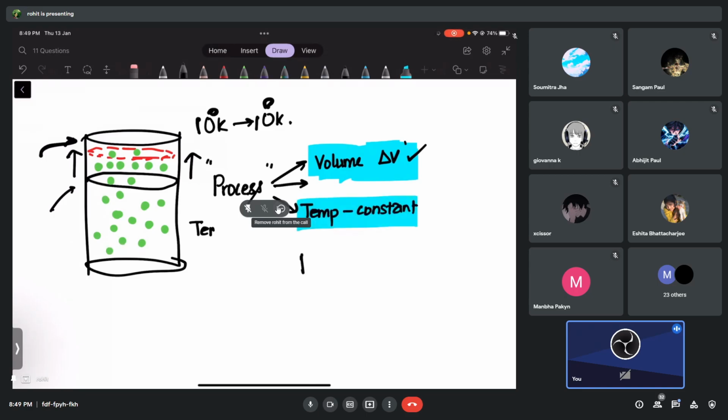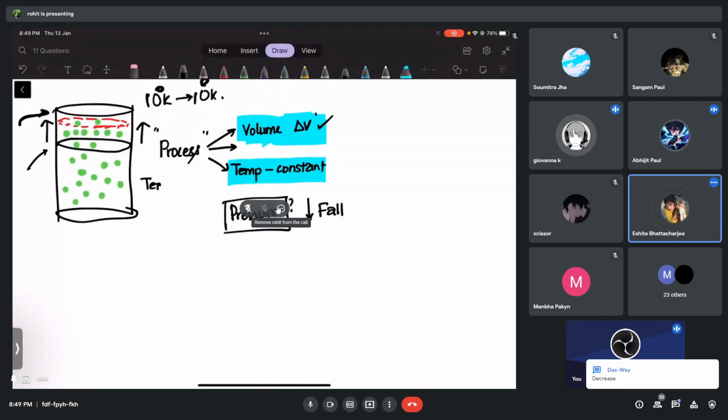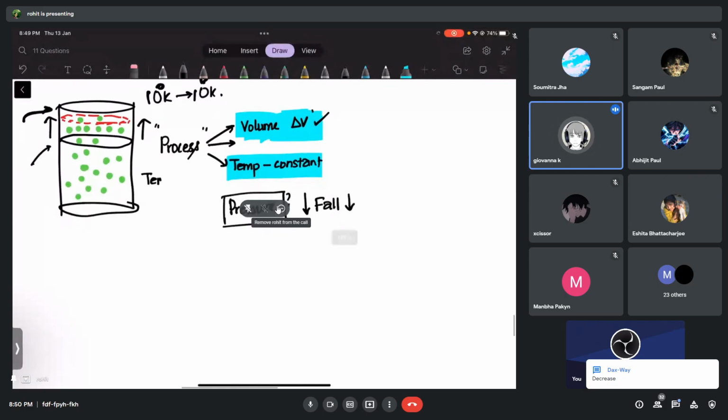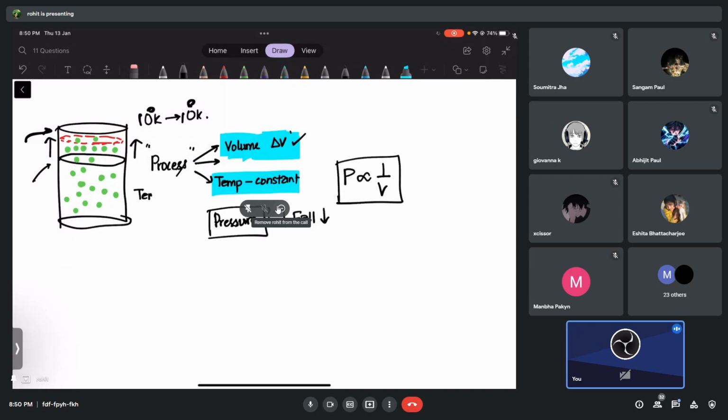What do you think will happen to pressure, guys? Pressure will increase or decrease? Pressure will decrease. Yes, and that is what you have learned in your law, right? Pressure is inversely proportional to what? Volume, when the temperature is constant. And I'm going to show you a graph for that.